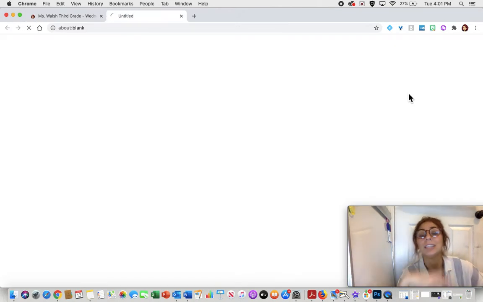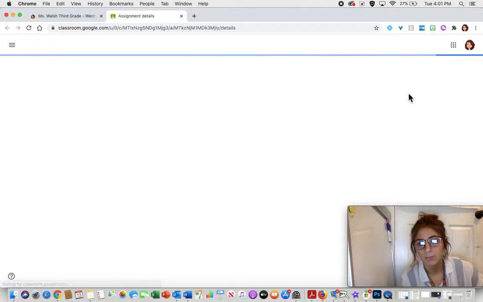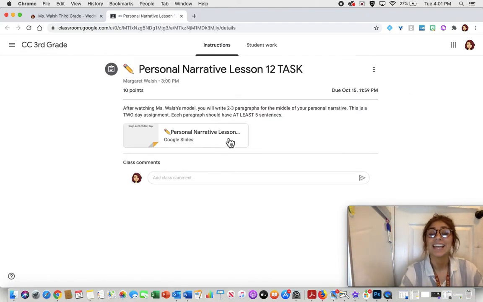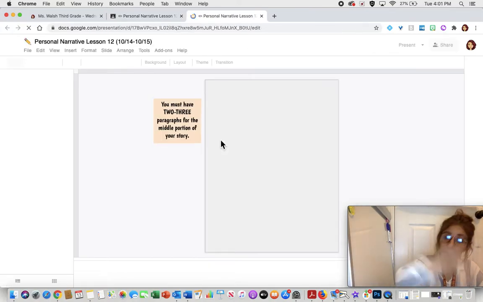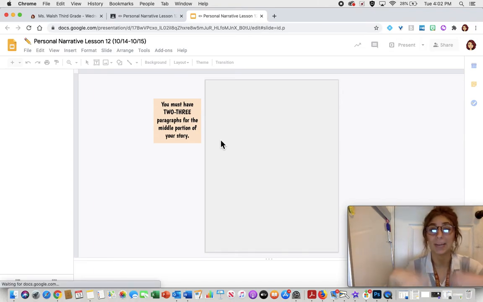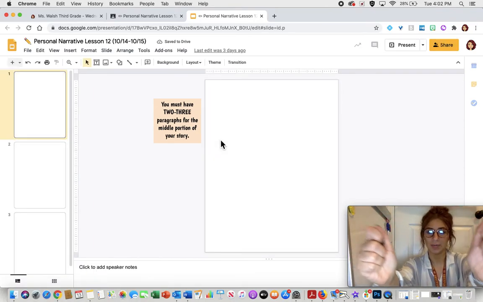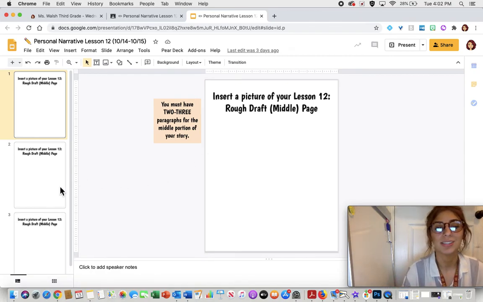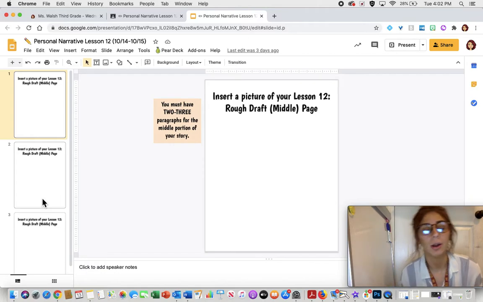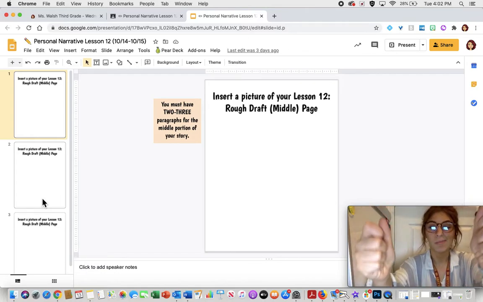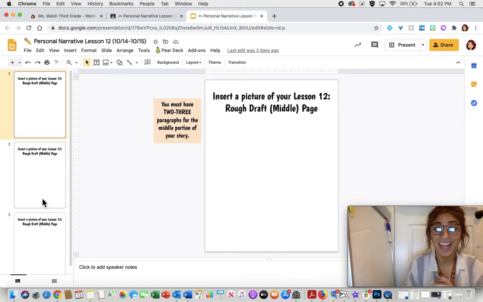After the video, you need to go ahead and click the pencil, and you're going to see the task. Just like yesterday's job, where you had to take a picture of your personal narrative and bring it up to the camera, you're going to do the same thing. I left you a couple of pages because this is going to be a little bit chunkier. Bring it up nice and close to the camera. As I said yesterday, make sure it's nice and dark, meaning you push hard with your pencil, so it's really easy to read.